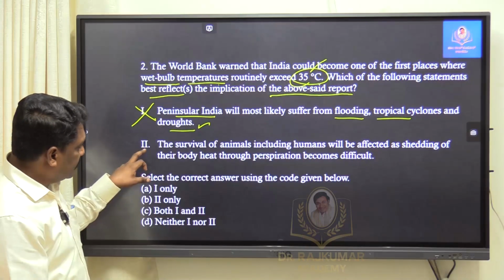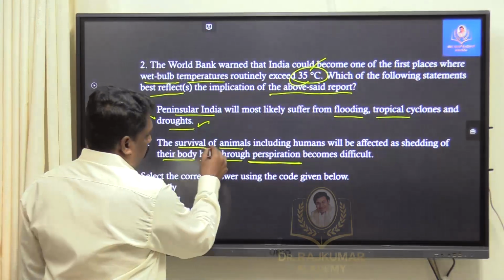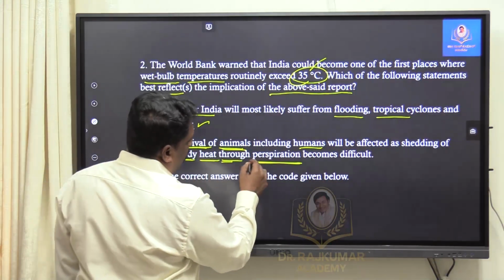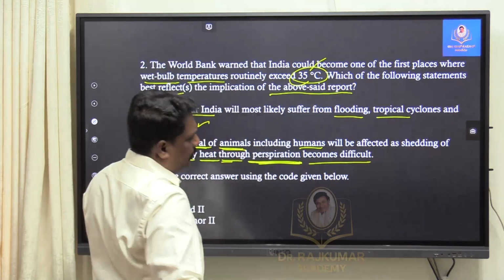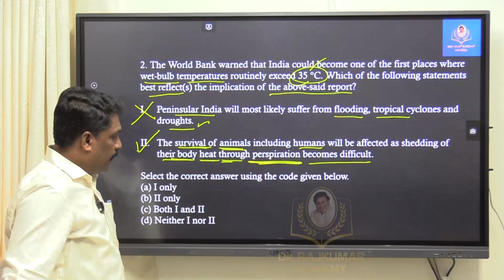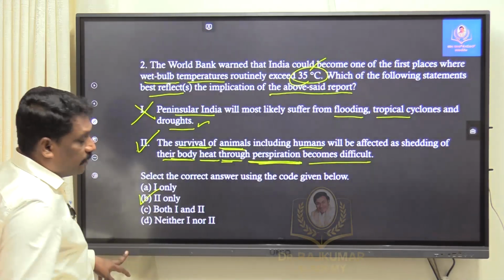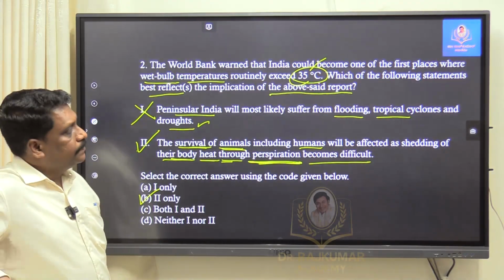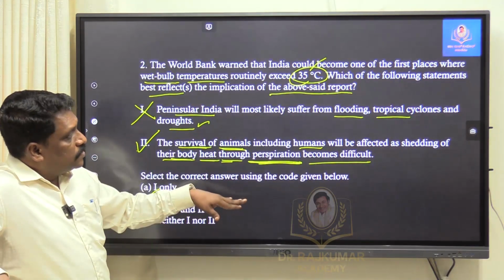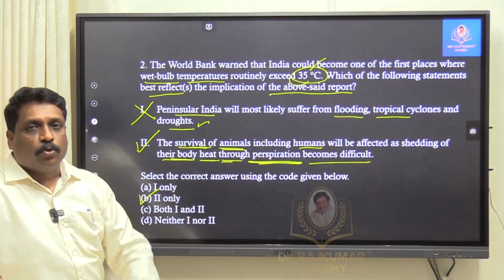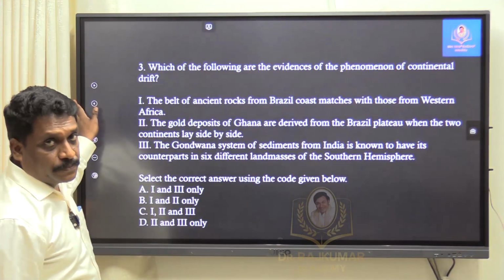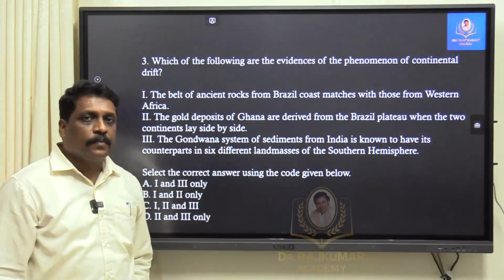In that way, my dear friends, read the statement. According to this report, survival of animals including humans will be affected as the shedding of body heat through perspiration becomes very difficult. Somewhere according to this report, statement 2 is right, and if that is the case, the best option here will be 2. I repeat again, this question is more factual. The statements should be according to the report. Going according to the report, statement 2 alone is correct.